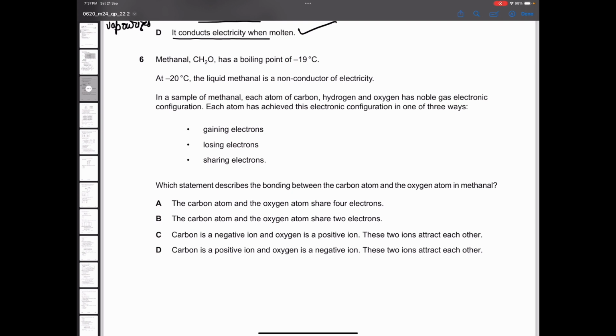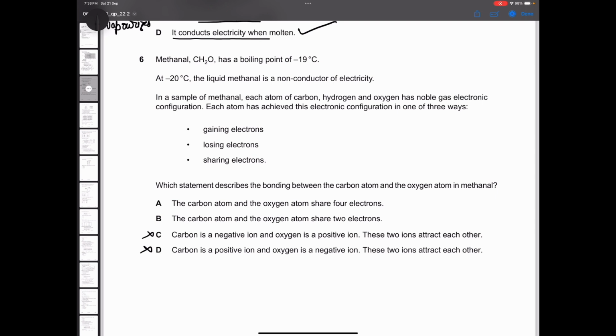Methanol, CH4O, has a boiling point of negative 19 degrees Celsius. At negative 20, the liquid methanol is a non-conductor of electricity. Alright. In a sample of methanol, each atom of carbon, hydrogen and oxygen has achieved a noble gas electronic configuration in one of three ways: gaining electrons, losing electrons, or sharing electrons. Since all three of them are non-metals, the bonding is covalent in nature, so most likely the answer will be sharing electrons. Ions are not possible in covalent compounds.